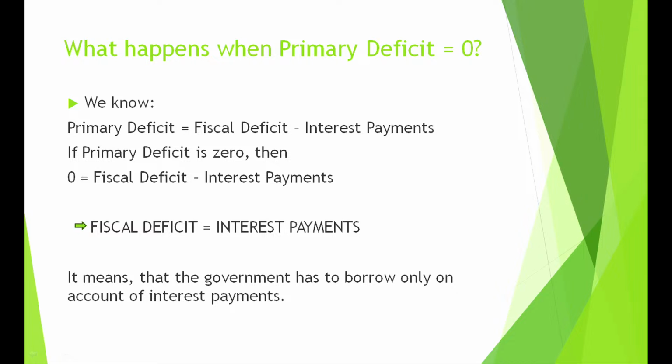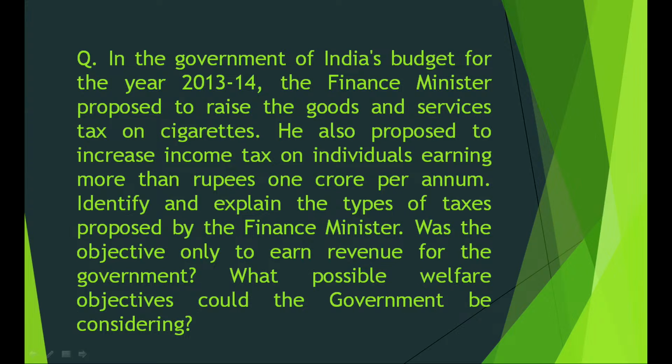इसका मतलब even today that country has to borrow, that government has to borrow. Why? Not only on account of interest payments on accumulated debt in the past. So, even a low primary deficit is a cause of concern. Alright. Now, let us look at this application based question.